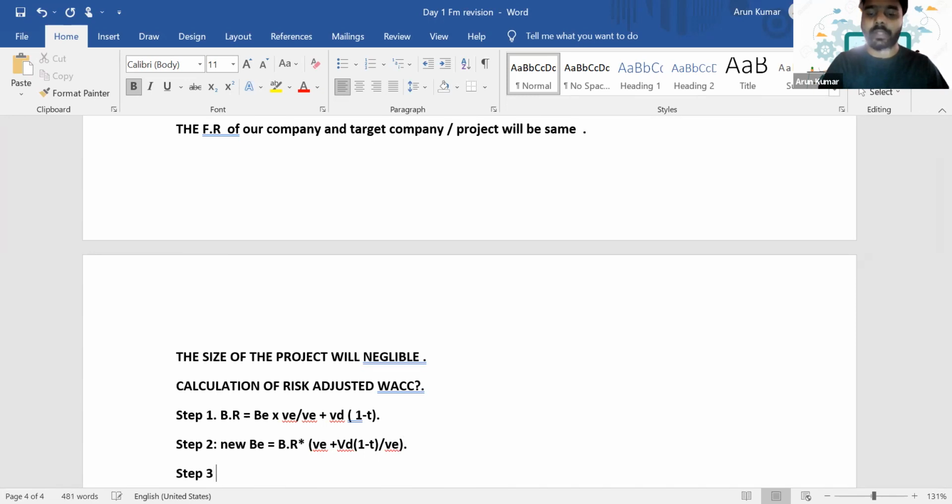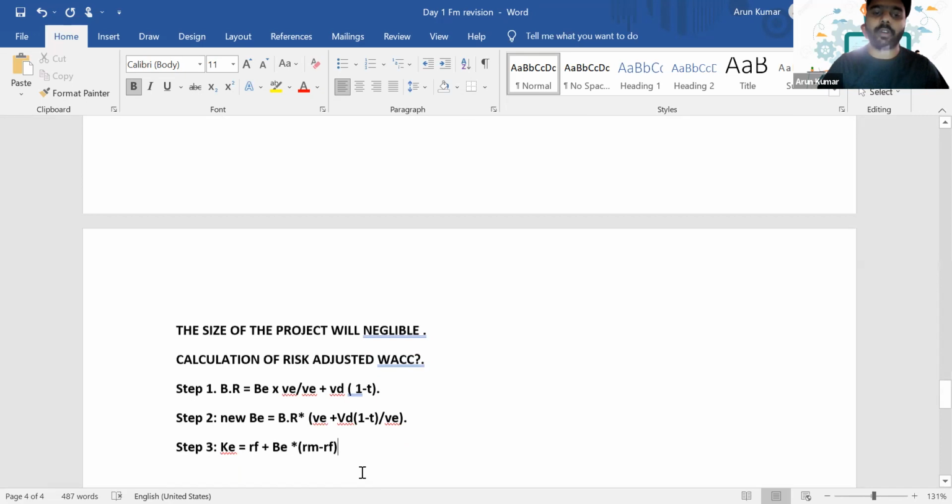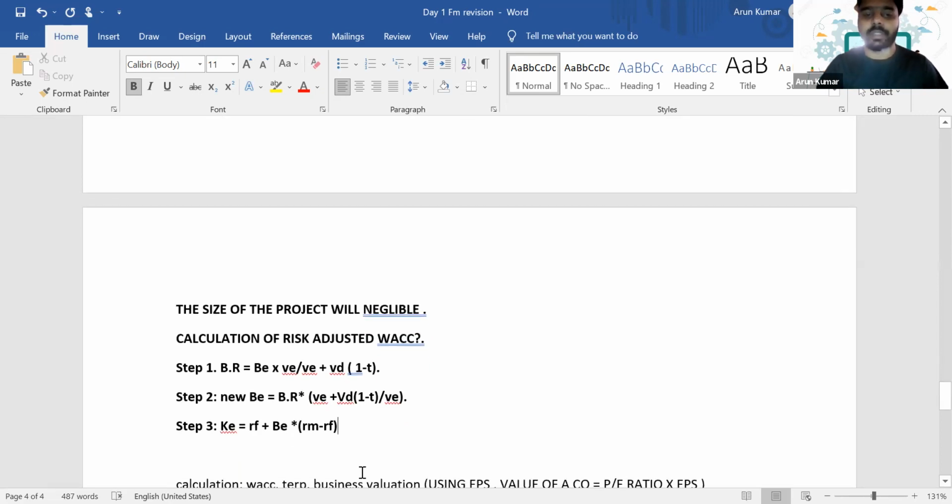Now in step 3, we'll calculate the new cost of equity, that is RF plus the systematic risk which you have found out in step number 2 into RM minus RF. Is it clear? So these are the 3 different steps that we can follow to calculate the risk adjusted WACC.